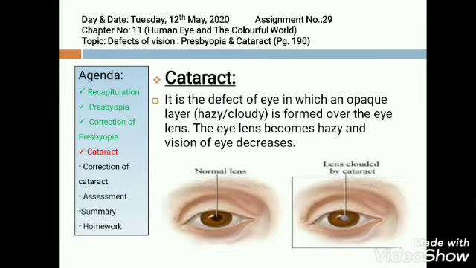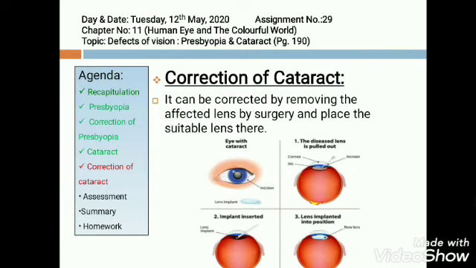So how can you correct cataract? There are no glasses. Operation, that is surgery, is the only option. To correct this defect, the person has to go under a surgery to remove the affected lens and place a suitable lens in place of the affected lens. As you can see in the figure, the eye is suffering from cataract. By operation, the cloudy lens is removed and is replaced by a fresh lens.